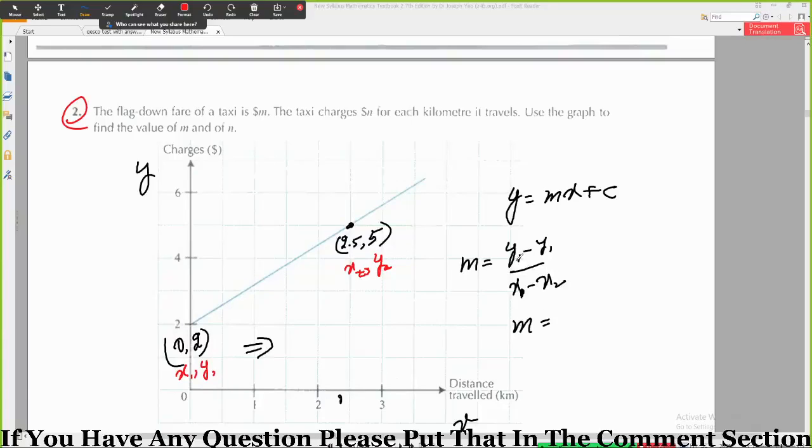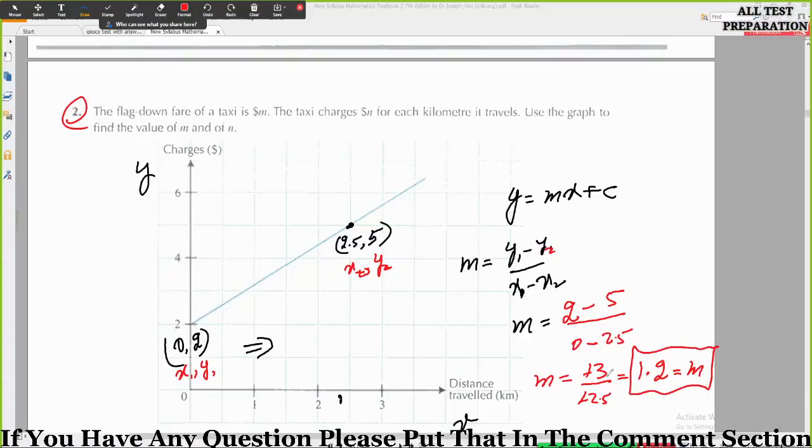Your m will be y1 minus y2, which is 2 minus 5, equal to -3, divided by x1 minus x2, which is 0 minus 2.5, so -2.5. The negatives cancel, so 3 divided by 2.5 equals 1.2. So this is your slope.